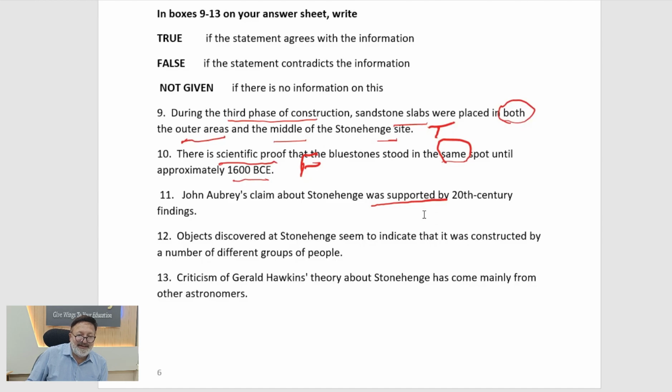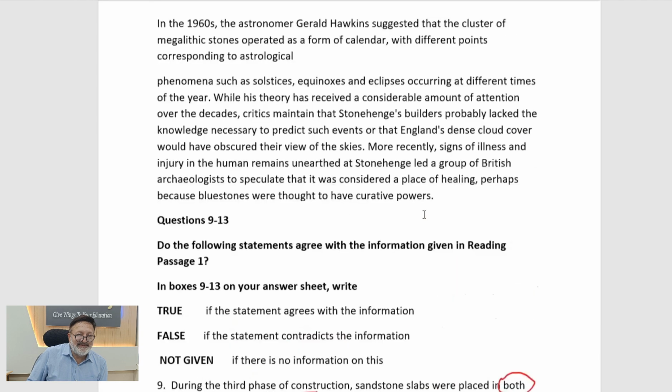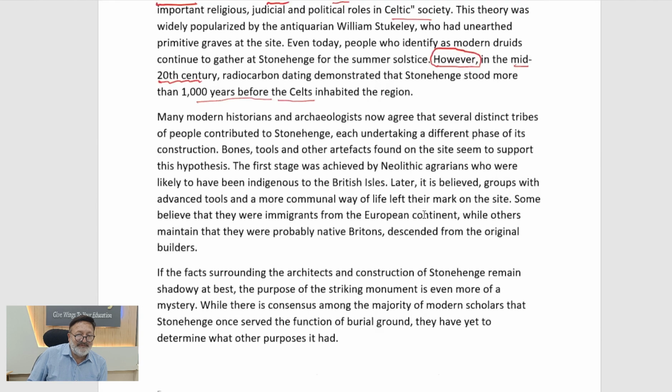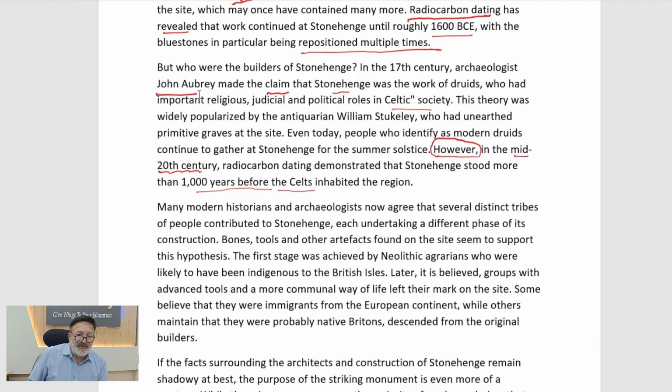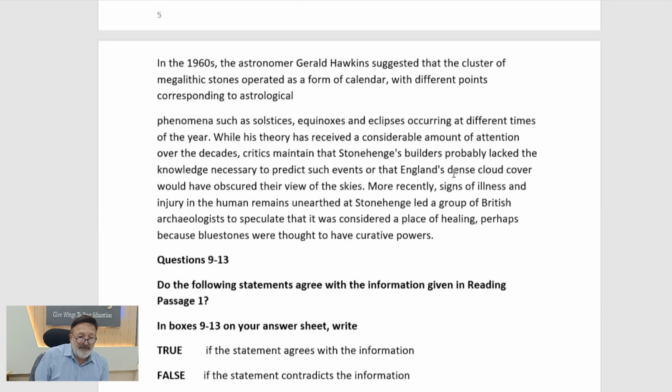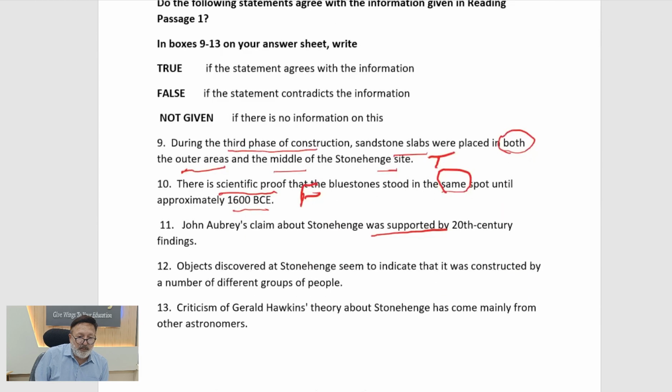So 20th century findings are saying 1000 years before the Celts inhabited the region. So this means there's a contradiction between what John Aubrey thought, and what mid 20th century findings came to tell us. So this has to be false then. So we have here false.